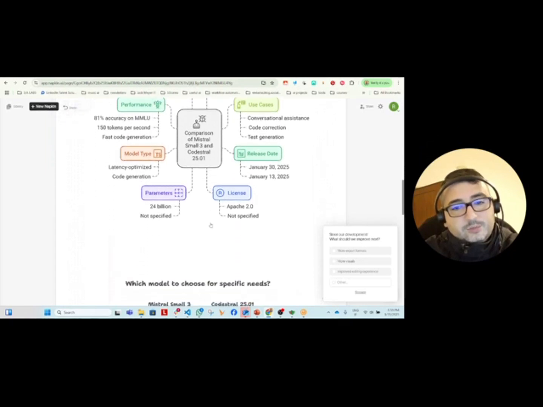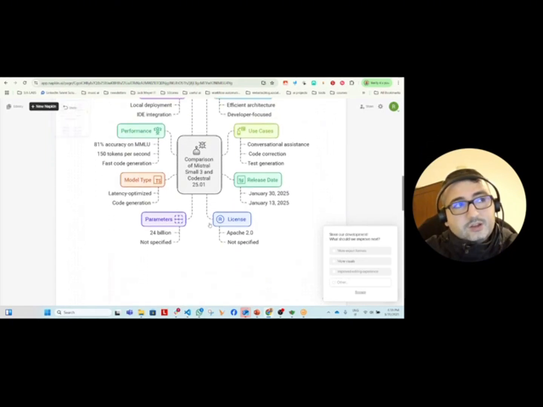It's important to specify that Mistral Small 3 is emphasized more for general purpose LLM use, while Codestral is for coding.